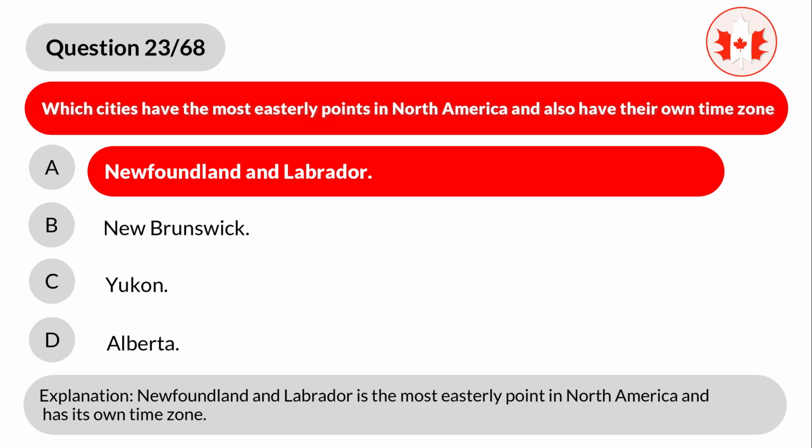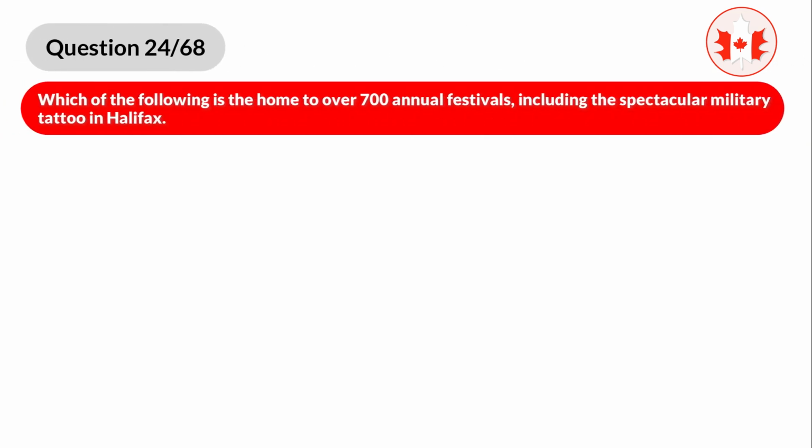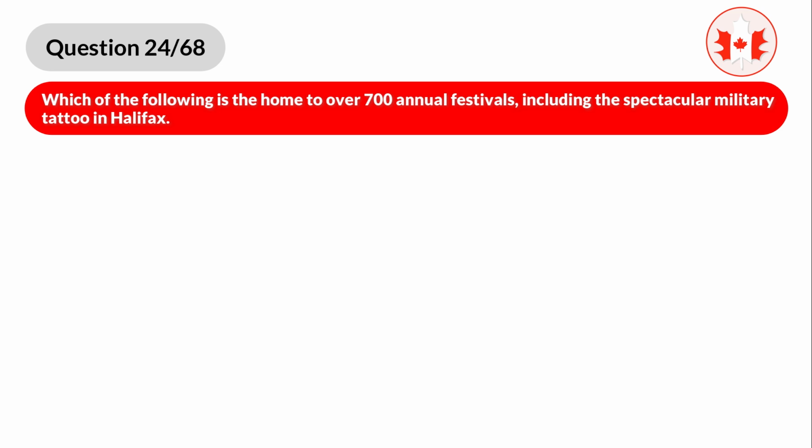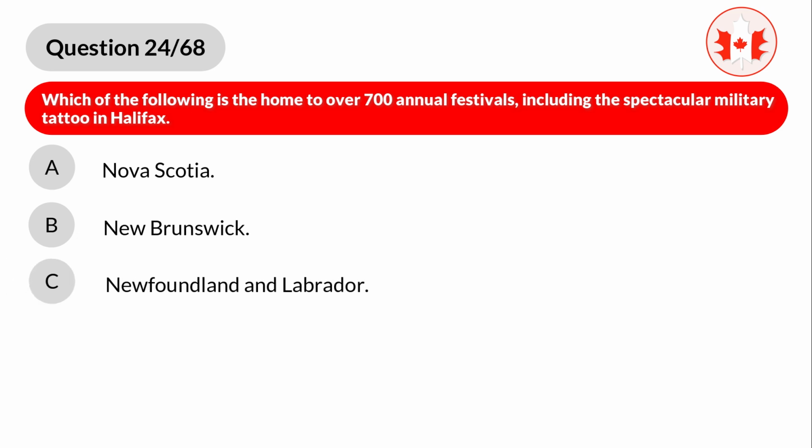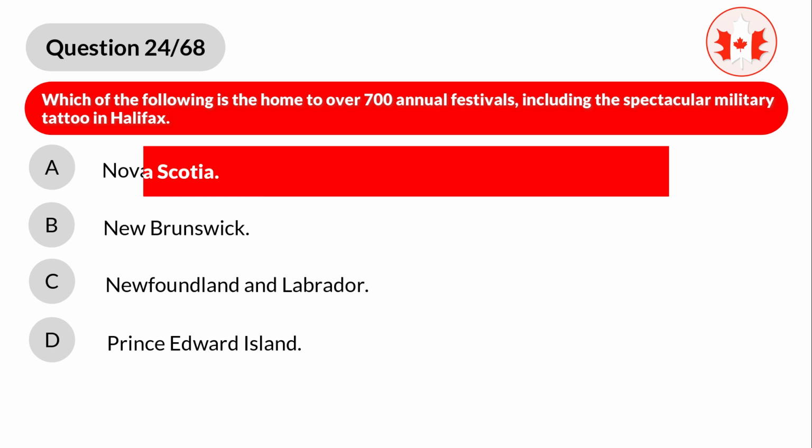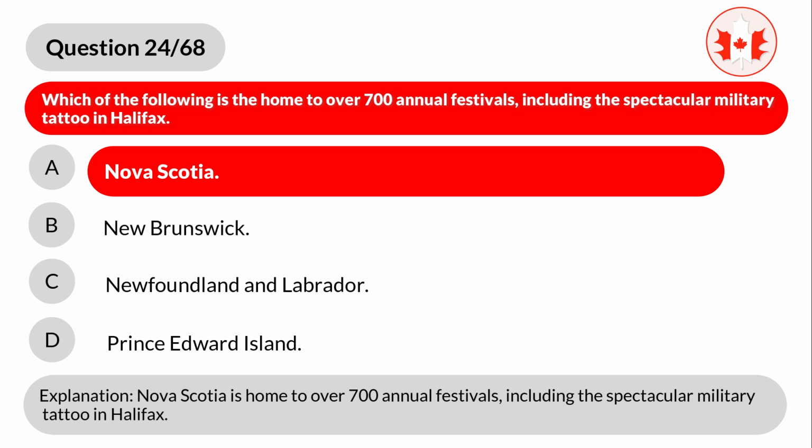Question 24. Which of the following is the home to over 700 annual festivals, including the spectacular military tattoo in Halifax? A. Nova Scotia. B. New Brunswick. C. Newfoundland and Labrador. D. Prince Edward Island. Correct answer is A. Nova Scotia. Explanation. Nova Scotia is home to over 700 annual festivals, including the spectacular military tattoo in Halifax.